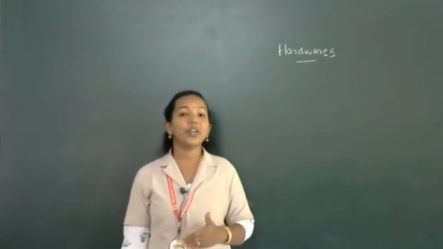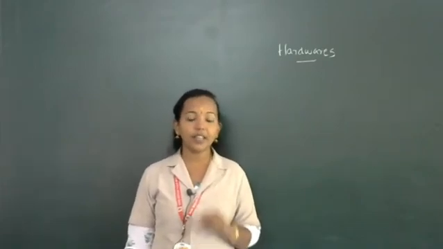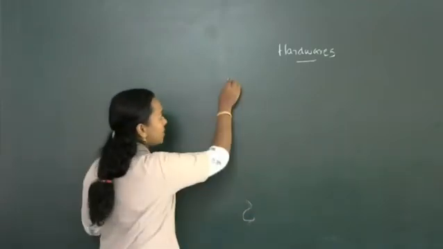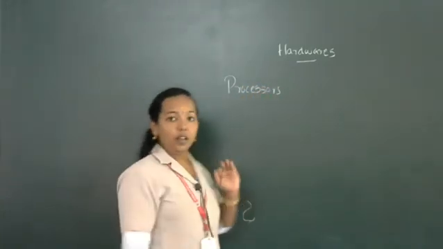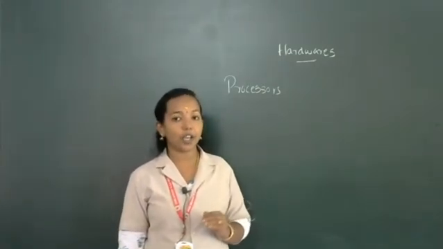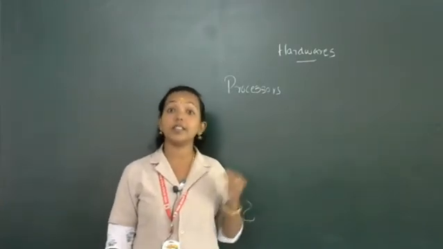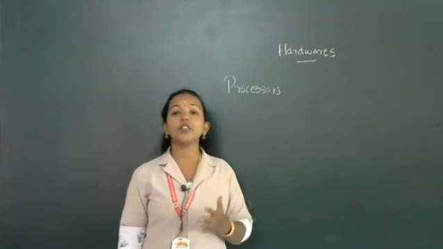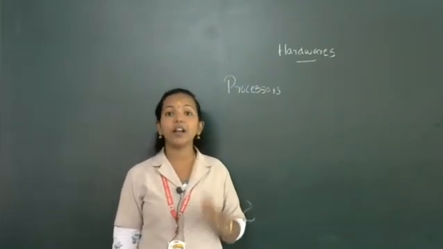So in this video we are going to discuss 3 hardwares, starting with processors, and after that registers, and third the motherboard. So what is the first hardware? Processors. You already know the CPU is known as the brain of the computer. The actual execution takes place inside the CPU. That means decision making, logical calculation and arithmetical operations are all taking place in the CPU itself. That's why it is known as the brain of computer.